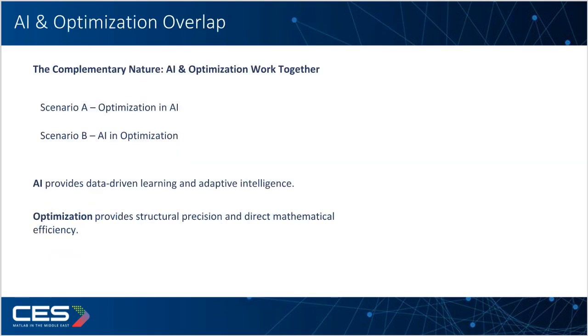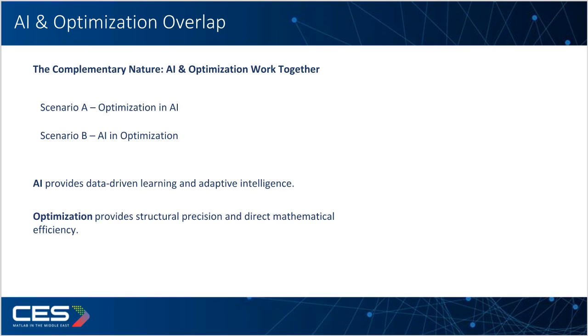Even though they are different, AI and optimization work very well together. Scenario A. Optimization in AI. Optimization is the engine that allows AI models to learn from data. When training a neural network, algorithms like gradient descent are used to minimize prediction errors. By tuning internal settings, optimization helps AI turn raw data into accurate insights.